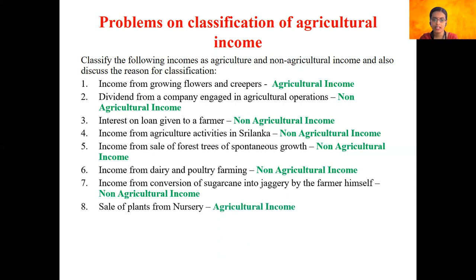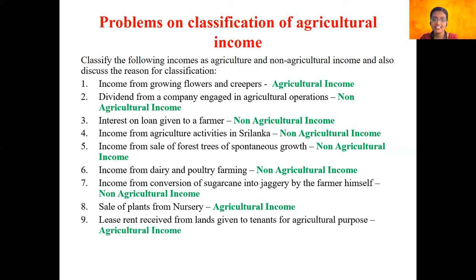Next one, we have sale of plants from nursery, which would be considered as an agricultural income. For example, on the way to your home or on the way to some places, we would find on the roadsides a lot of people selling plants, flower plants, and a lot of variety plants. So that is called a nursery. Any income that a particular individual earns by selling these plants is considered to be an agricultural income, because he has spent his time, he has invested, he has yielded out of it, and then sells a particular plant to a customer or to people. Therefore, that is considered to be an agricultural income.